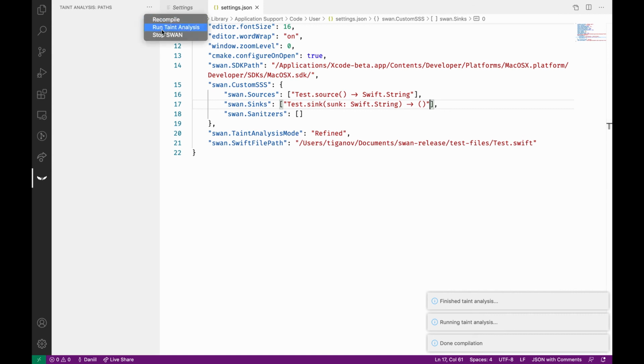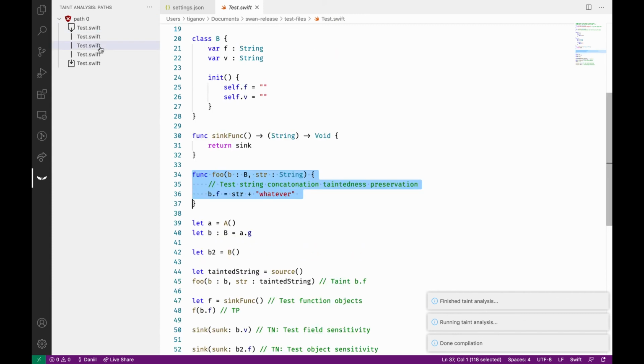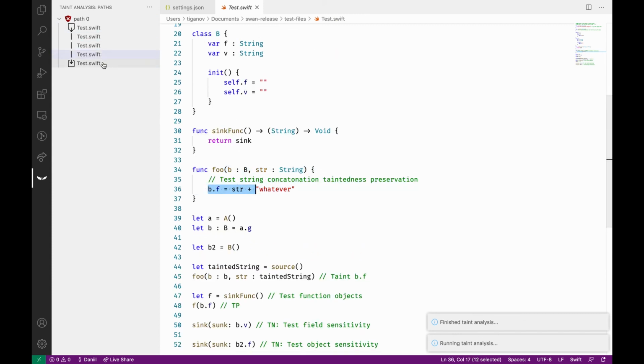Here we can see that we have detected a dangerous path. We can click on the path nodes in the tree view to view them in the source file. We can see that these are the same paths we went over in the CLI frontend.